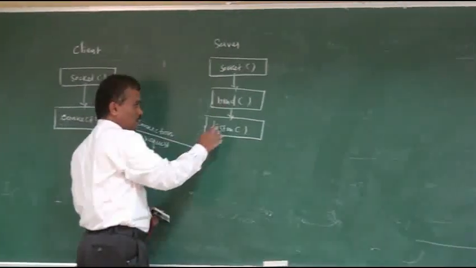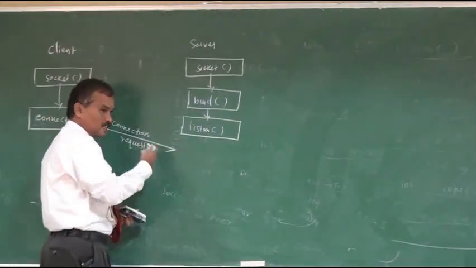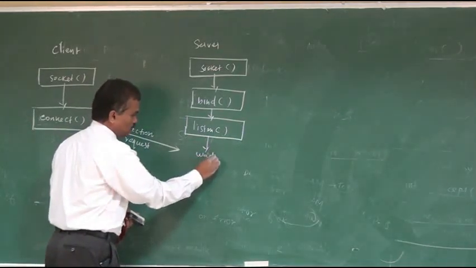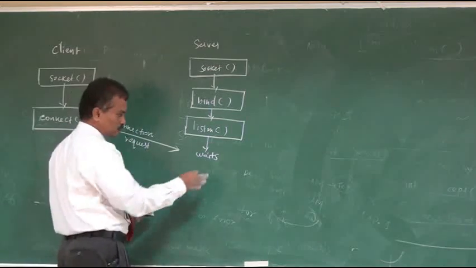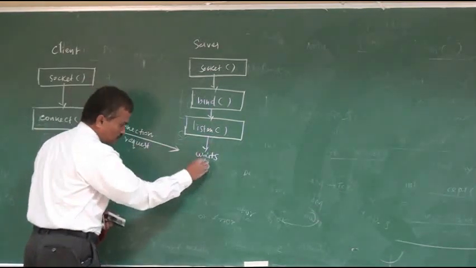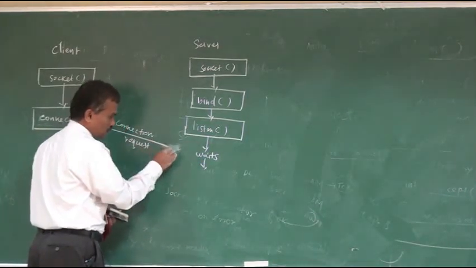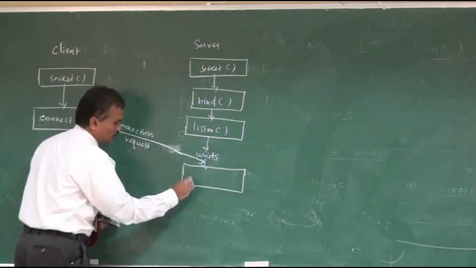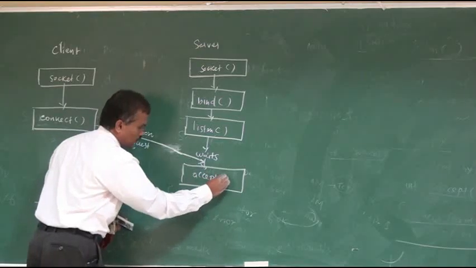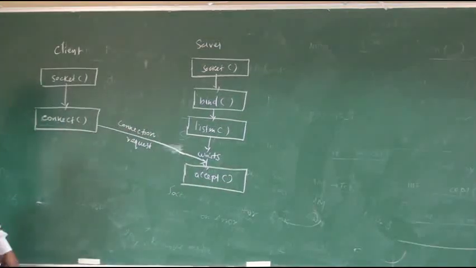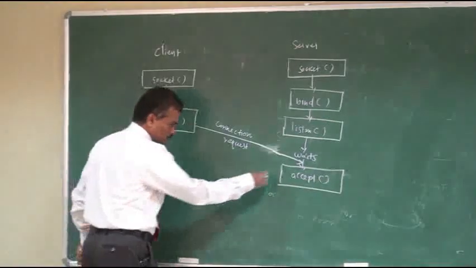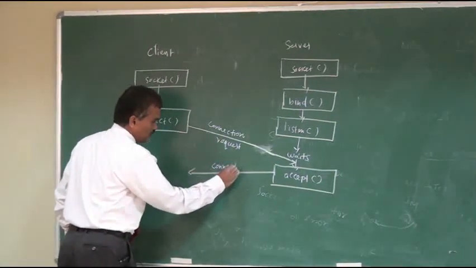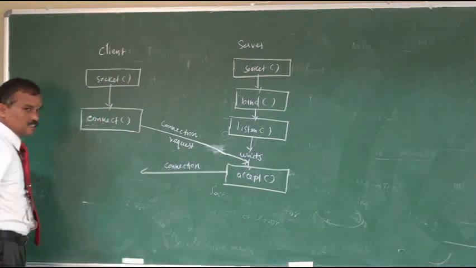Now the server, after bind and listen, waits until a request from the client arrives. Once the request comes, it calls the accept function. Once it accepts, the connection has been established between the client and the server.